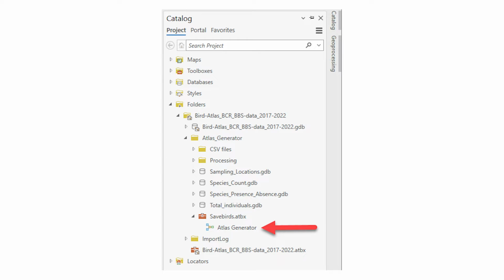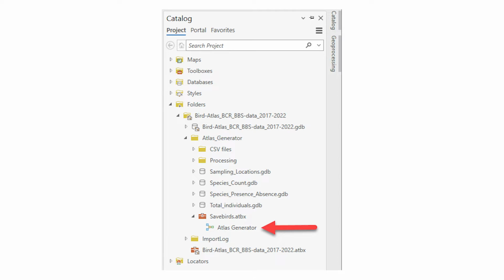To start the process of generating the atlas, you then go to the Catalog pane in ArcGIS Pro, down to the Folders directory in that pane. Inside of that will be your Atlas Generator folder that you just added. And inside of that will be the SaveBirds toolbox. Right-click that toolbox and press Open.